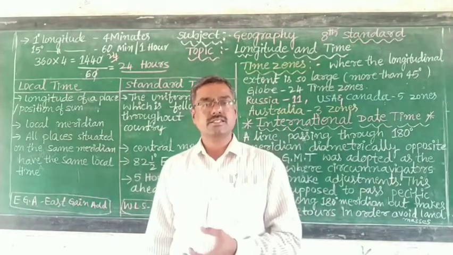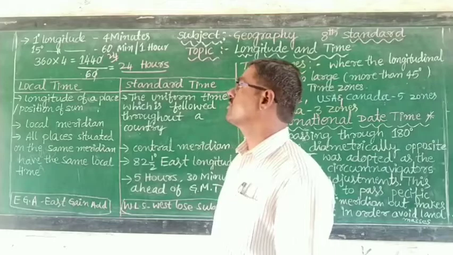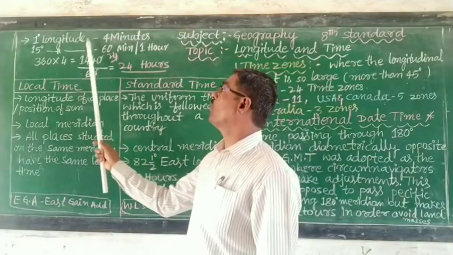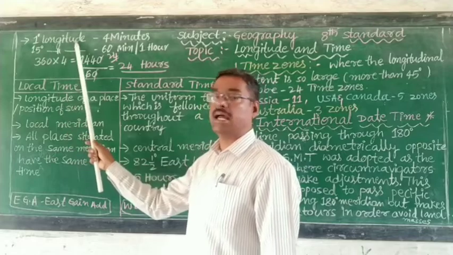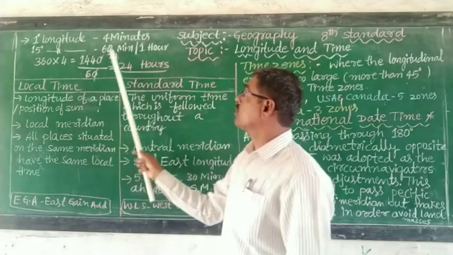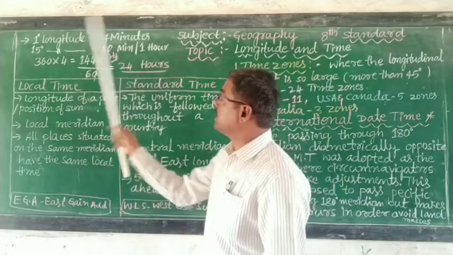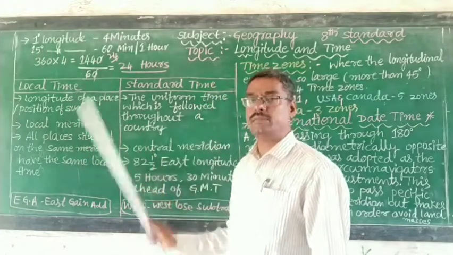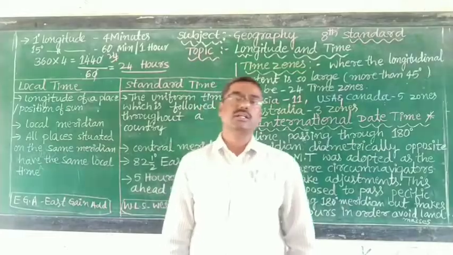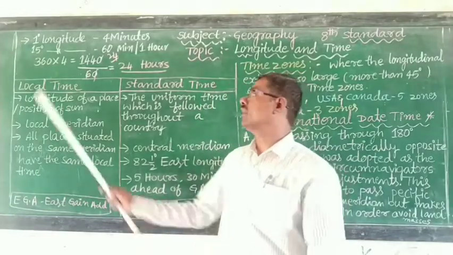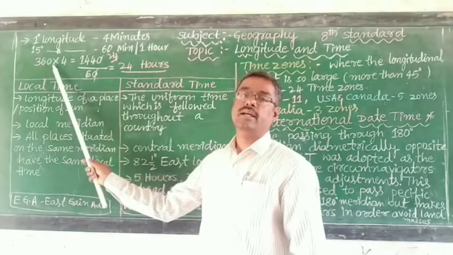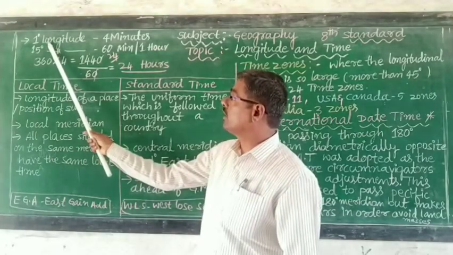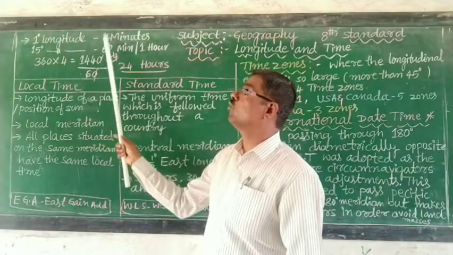So this gives a time difference of 4 minutes for every 1 degree longitude, and 60 minutes for every 15 degree longitudes. It means how many longitudes are on the globe? Yes, there are 360 longitudes on the globe. So 1 degree longitude takes 4 minutes.